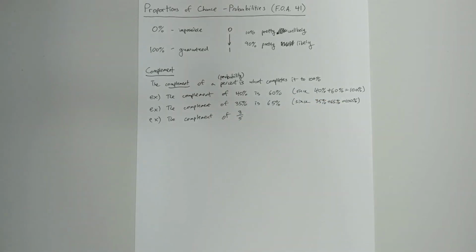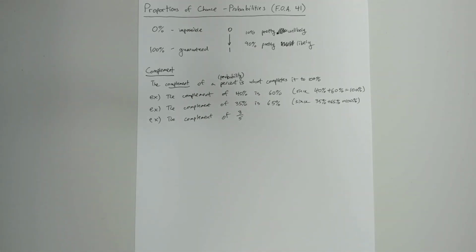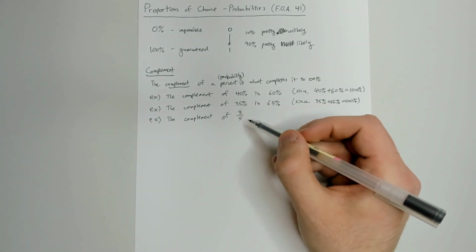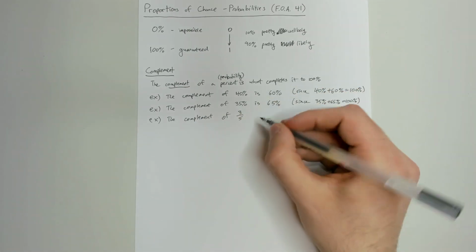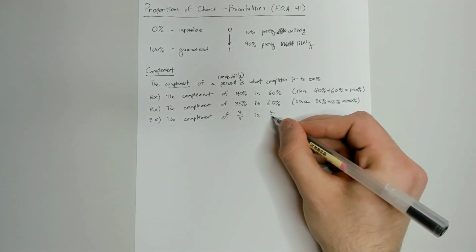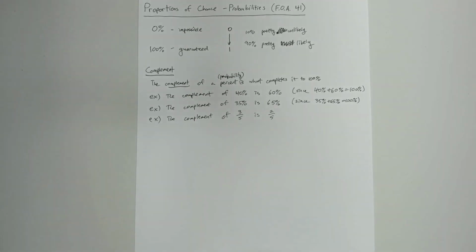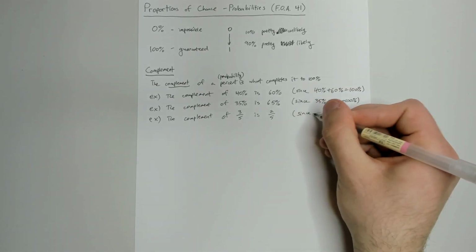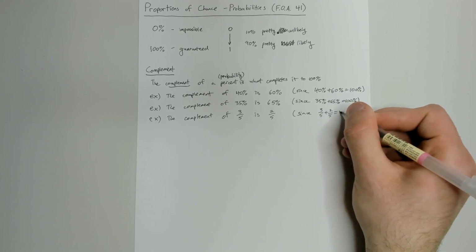But then that also means if we're viewing a probability as maybe a proportion, what would the complement of 3/5 be? So 3/5 could be converted into a percent, but this is just some probability. 3/5 is between 0 and 1. It's a proper fraction. Well, what can I add to 3/5 to make it into 1? Well, 1 would be 5/5. So if we add 2/5 to 3/5, with that common denominator, we'd be getting 5 over 5, which would be 1. So the complement of 3/5 would be 2/5, since 3/5 plus 2/5 equals 1.